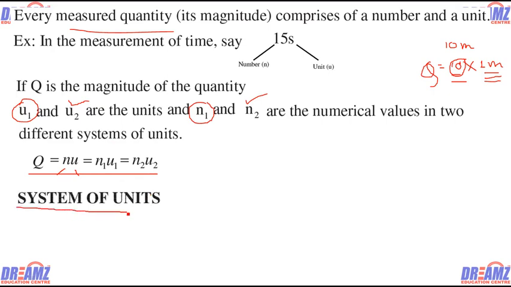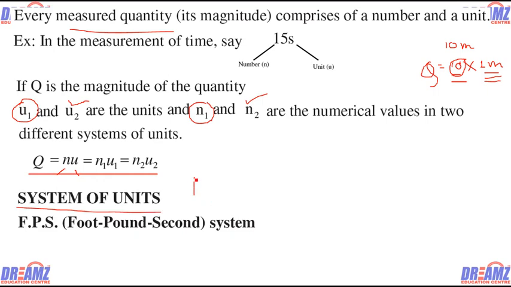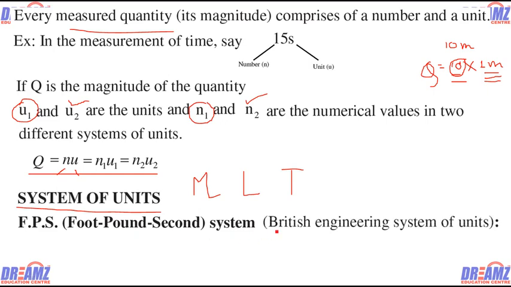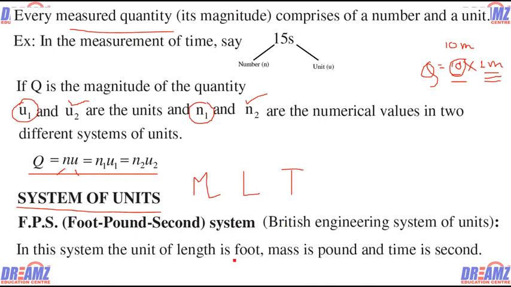Next we are moving to the systems of units. We are all aware that there is a system, the FPS system. Many of you may not have learned the FPS system in class 9-10. FPS comes from foot, pound and second. Mainly three fundamental units: one is mass M, another is length L, another is time T. The unit of mass is pound; we often say give me 1 pound of cake, half a pound of bread. So pound is a unit of mass. Foot is a unit of length, because we say height is 5 feet 6 inches. So foot is the unit of length and the second is the unit of time. In this case it is the British engineering system of units: foot for length, pound for mass and second for time.